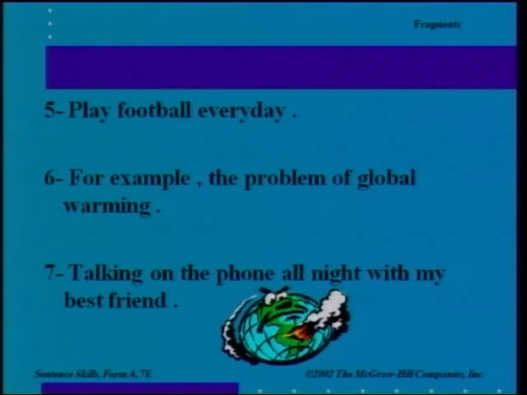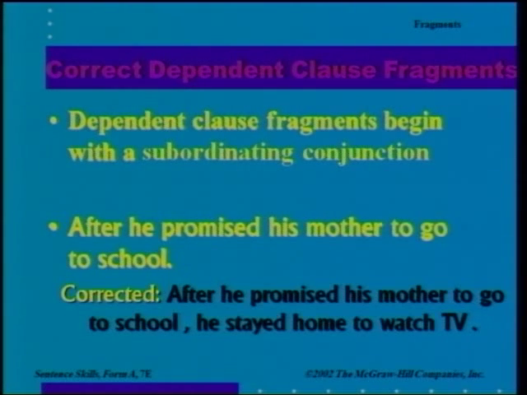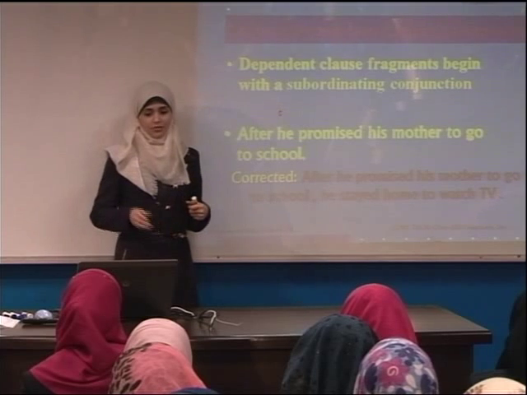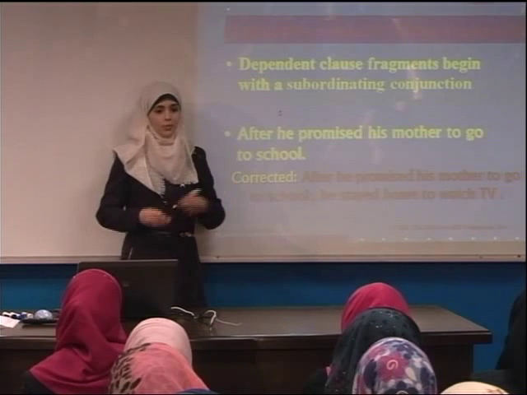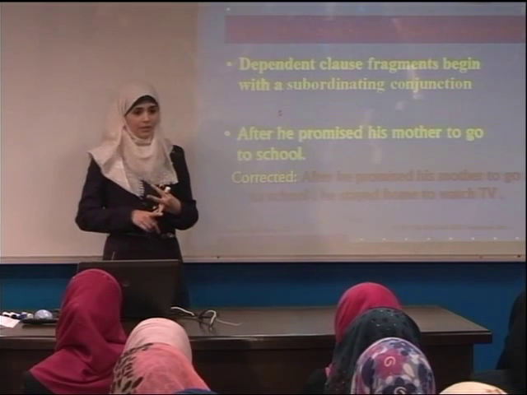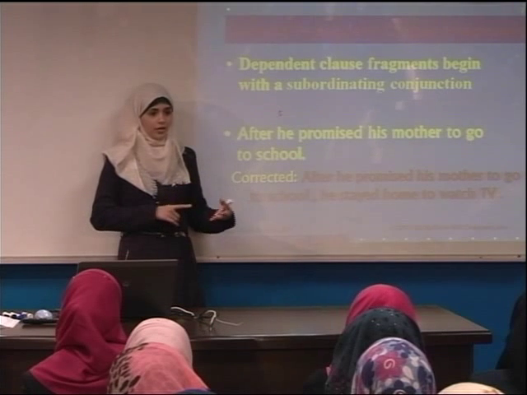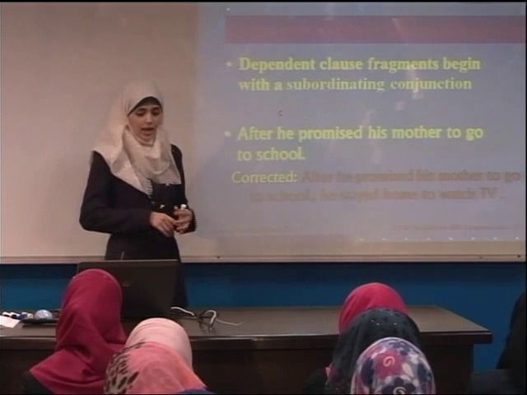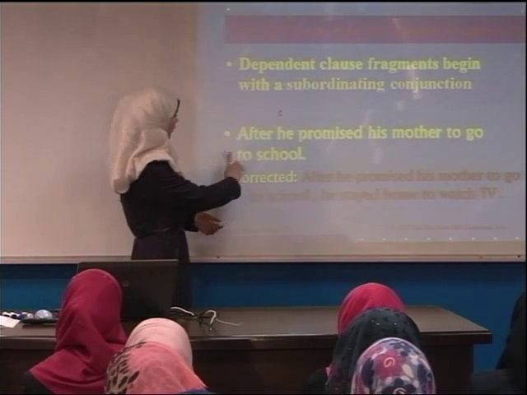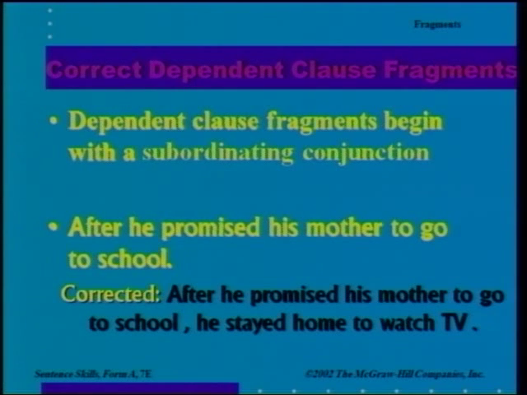Because of time, we're going to move on. Here we have a dependent clause fragment. It begins with a subordinating conjunction. We talked before about subordinating conjunctions. We have time conjunctions, such as before, after, when, whenever. We have place conjunctions, such as where, and so on. And we have reasons, such as because, since.